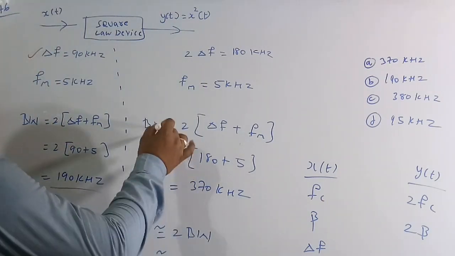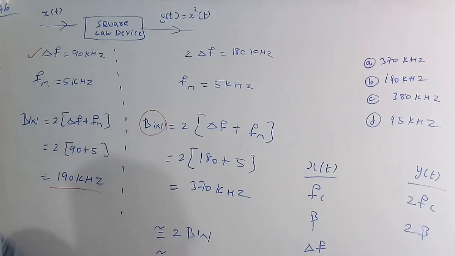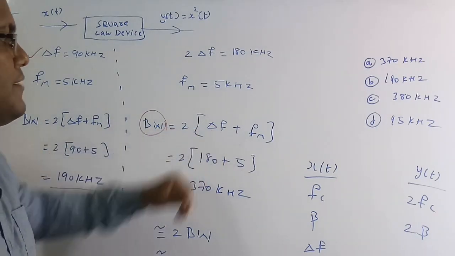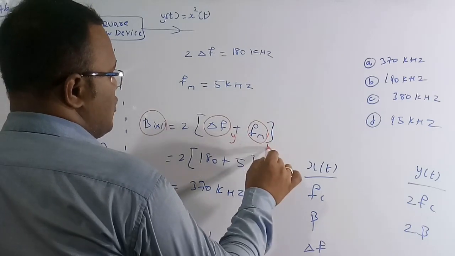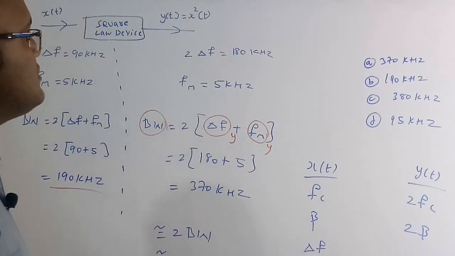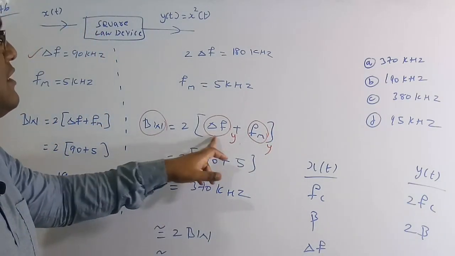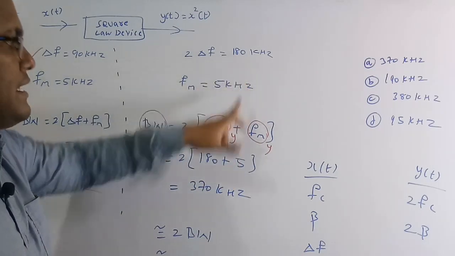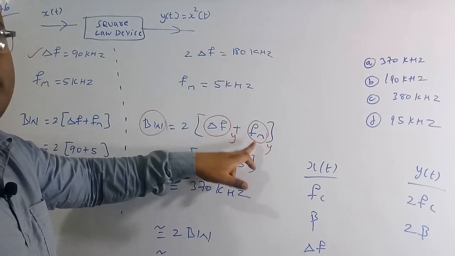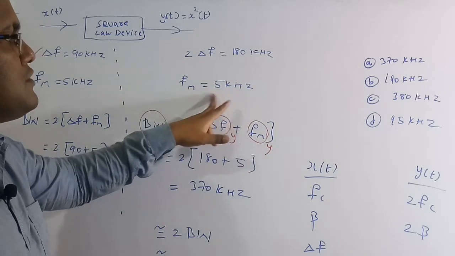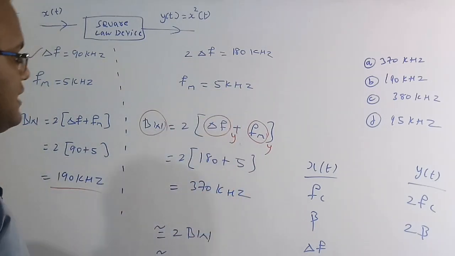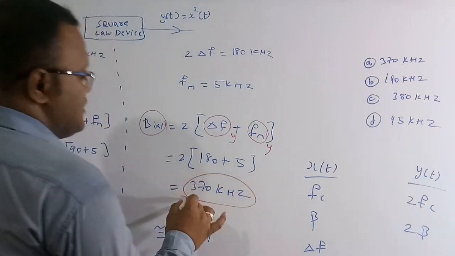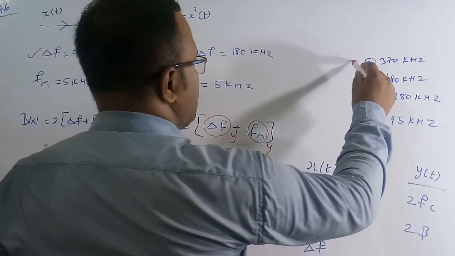Now we have to find the bandwidth of the output signal. The basic formula is twice into the frequency deviation of the output signal plus the message signal frequency of the output. The output is y, so the frequency deviation of the output is 180 kilohertz, and the message signal frequency of the output is the same, 5 kilohertz. If you solve this, we get 370 kilohertz. If you see clearly, this is the correct option.